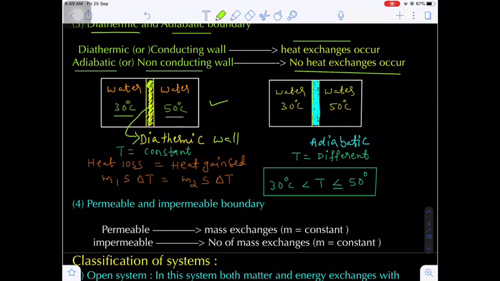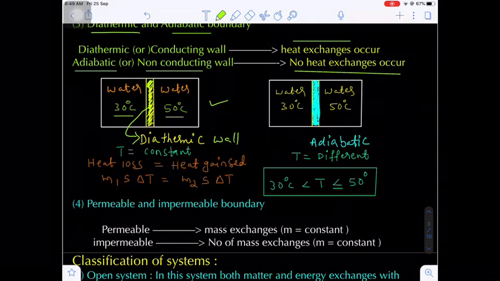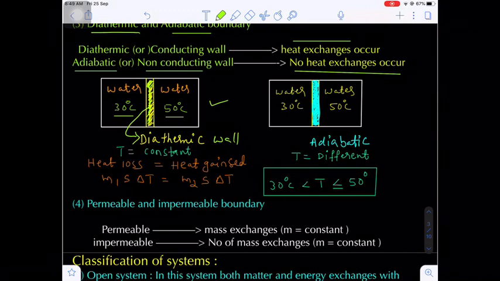Now here we know a diathermic wall allows heat. So heat exchange occurs here. Now tell me, heat flows from a hotter body to a colder body, that is a spontaneous phenomenon. So after a certain time interval, what we expect is that the temperature remains constant. Now what is the final temperature?